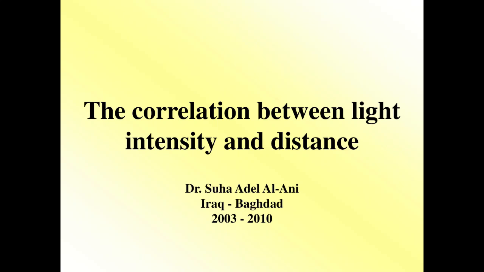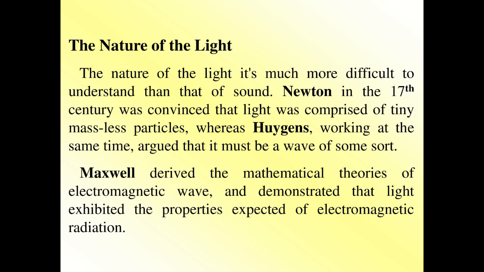Our lecture for today is the correlation between light intensity and distance. The nature of light is much more difficult to understand than that of sound. Newton in the 17th century was convinced that light was comprised of tiny massless particles, whereas Huygens, working at the same time, argued that it must be a wave of some sort.